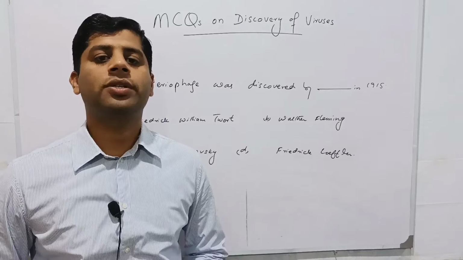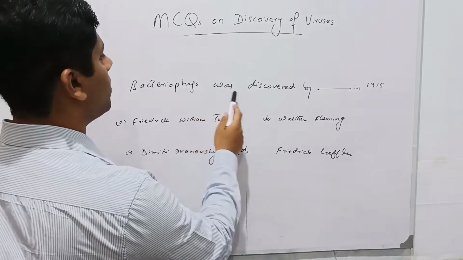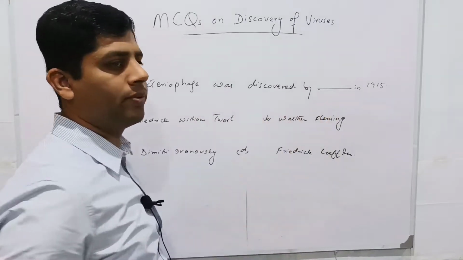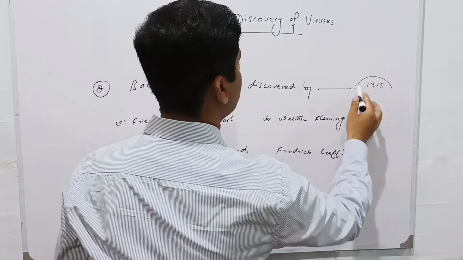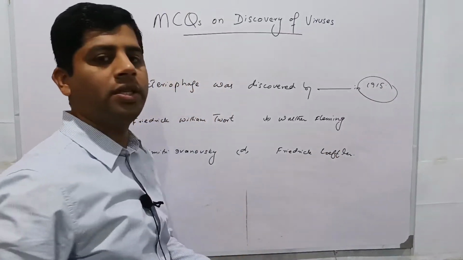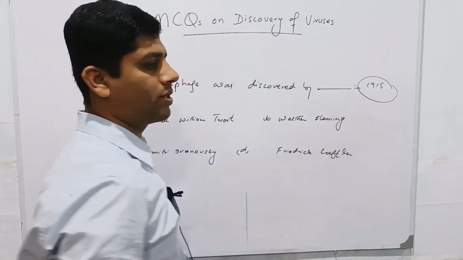The next question is related to the discovery of bacteriophage. It asks that bacteriophage was discovered by Dash in 1915. I'm mentioning dates and years along with these MCQs because sometimes the questionnaire asks the discovery year or date, so you should also memorize these years of discovery.